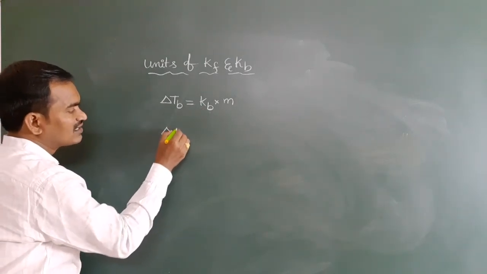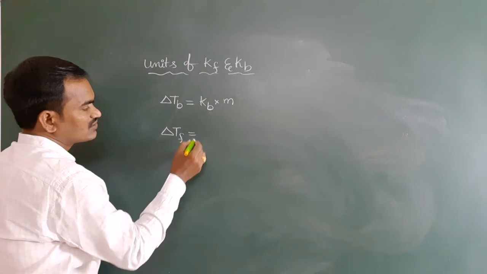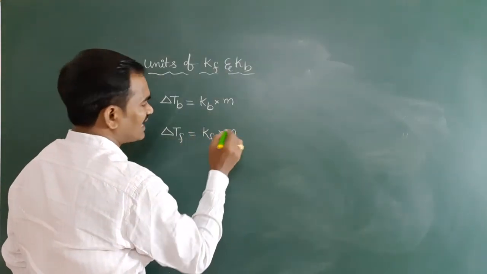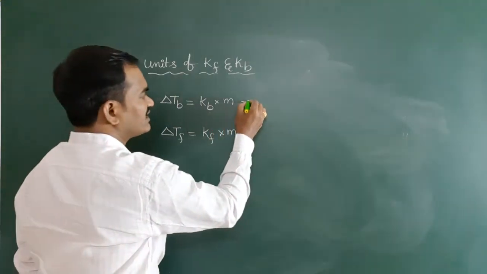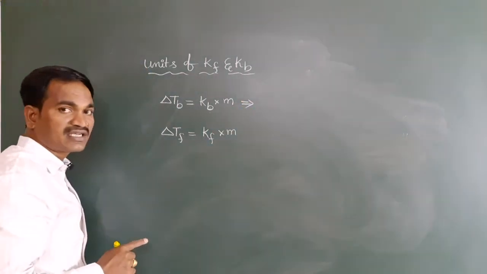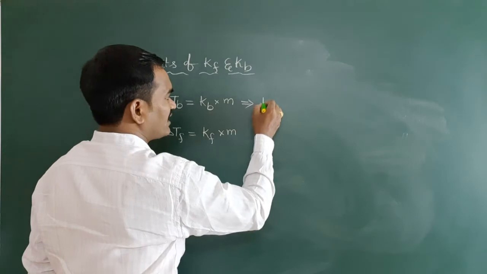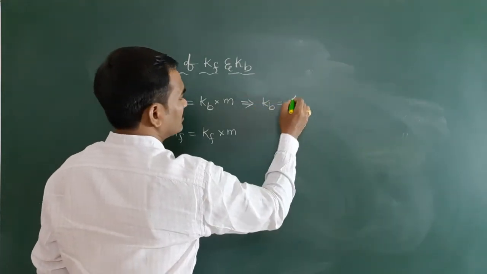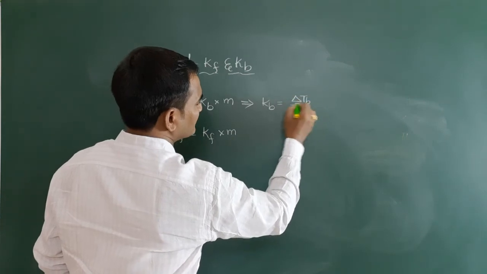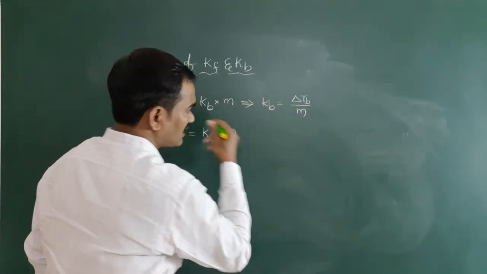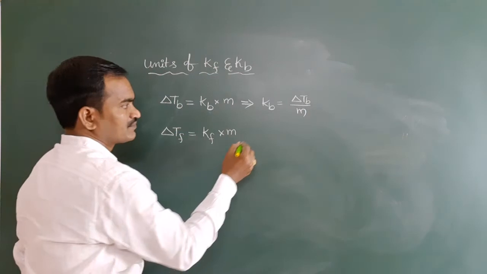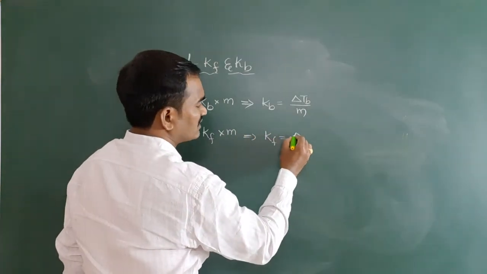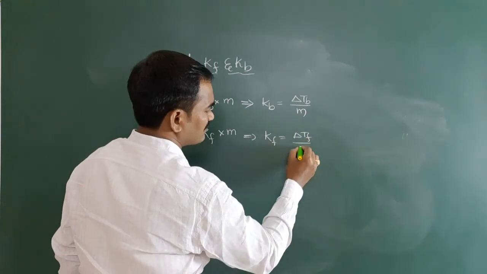Now delta Tf is equal to what? Cryoscopic constant into molality. Now you do one thing here: Kb is equal to delta Tb by m. Here also the same thing: Kf is equal to delta Tf by m.